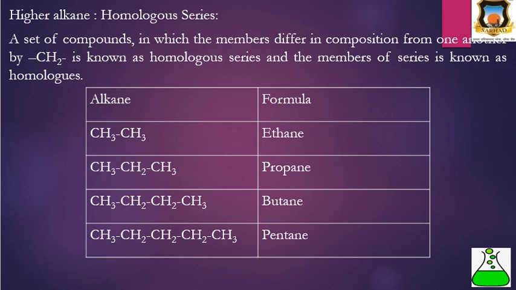Then next is the higher alkanes, the homologous series. What is homologous series? A set of compounds in which the members differ in composition from one another by CH2 is known as homologous series, and the members of the series are known as homologues. For example, alkanes: first ethane, CH3CH3, it is C2H6. Then propane, butane, pentane, all members differ from one another by one CH2 group. Therefore, alkanes form the homologous series.